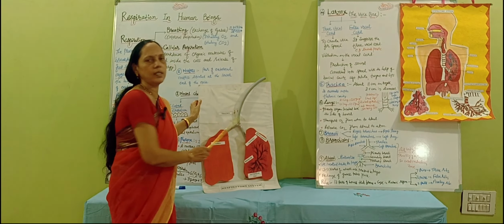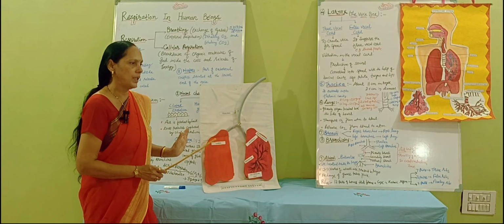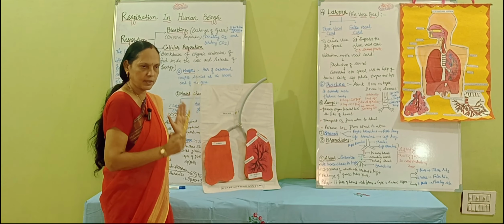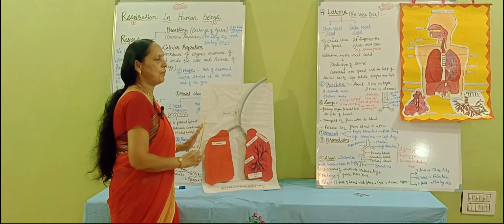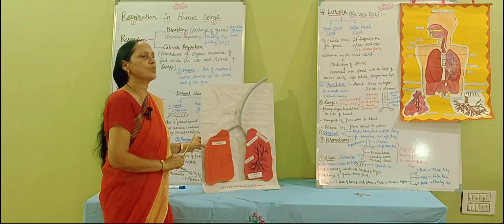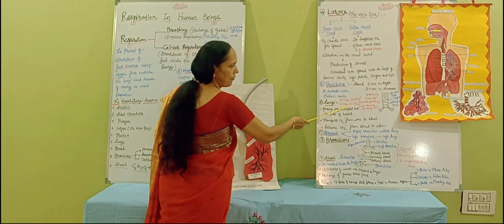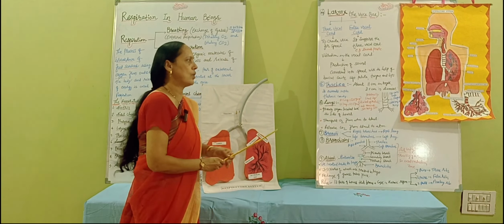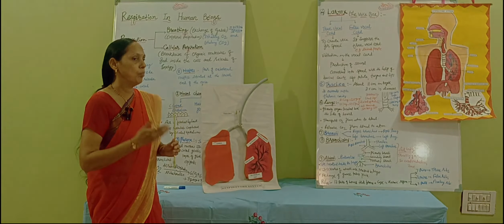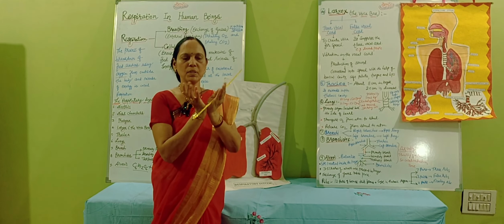So these are the two lungs present in our body. Now both the lungs are very very important. But one very important thing is the size. यहाँ पर जो लेफ्ट लंग होता है उसका साइज छोटा होता है, जो राइट लंग है उसका साइज बड़ा होता है. जो लेफ्ट लंग होता है उसका वज़न होता है 575 ग्राम्स, और जो राइट लंग होता है उसका 625 ग्राम्स. Why? Because exactly beside the heart,